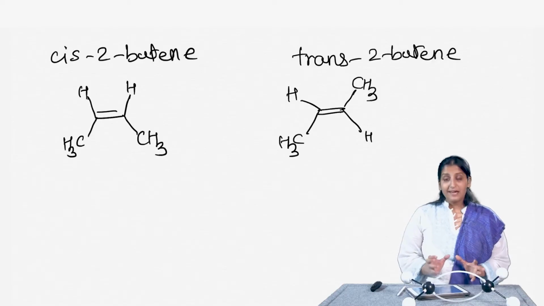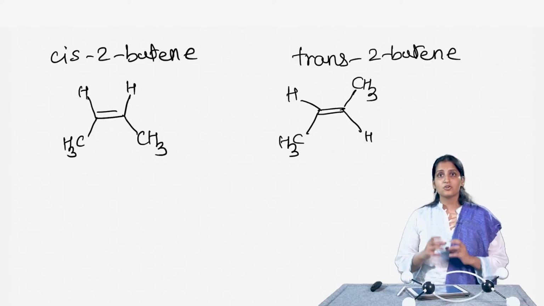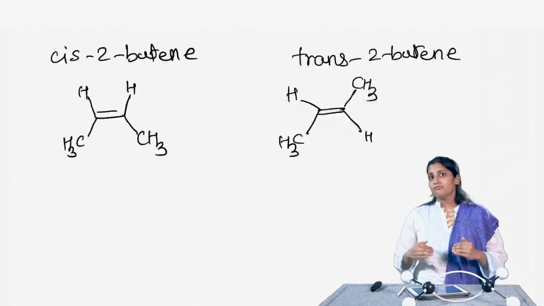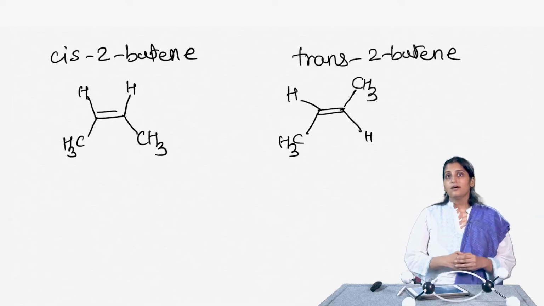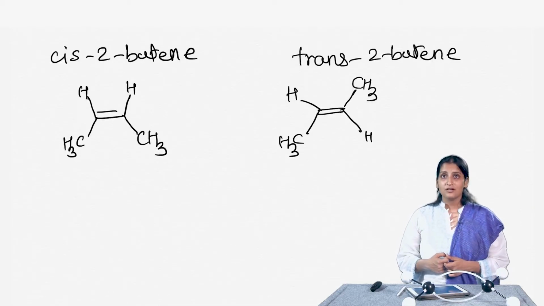This pair of cis and trans isomers is also termed cis-trans isomers or geometric isomers. In fact, if you remember the earlier chapter, we said that cis and trans isomers are diastereomers of each other, right.